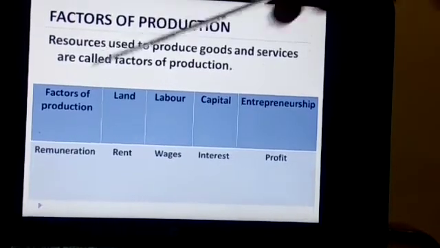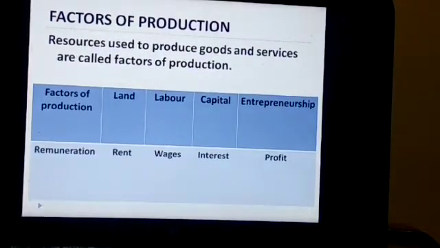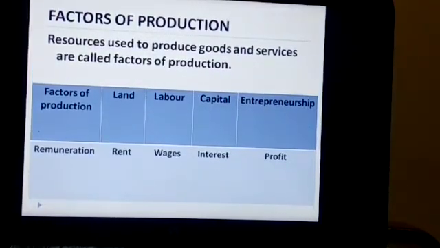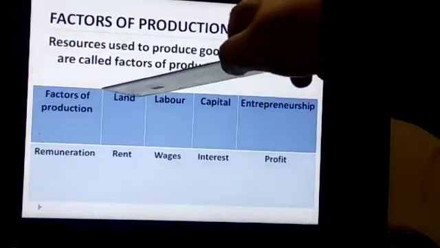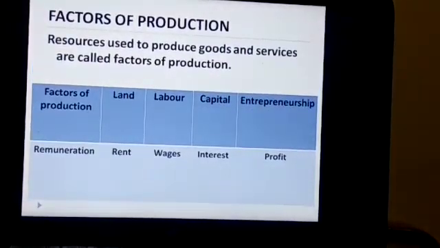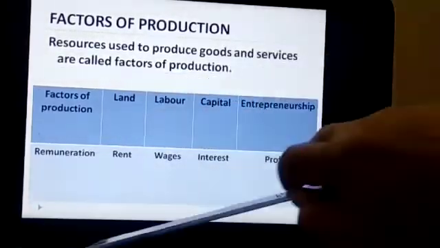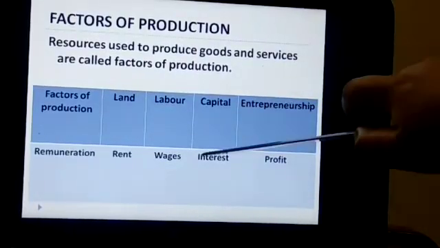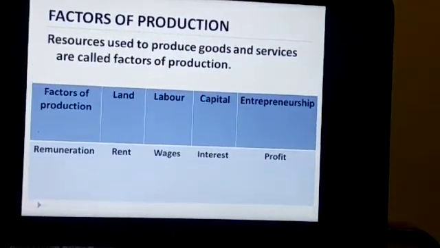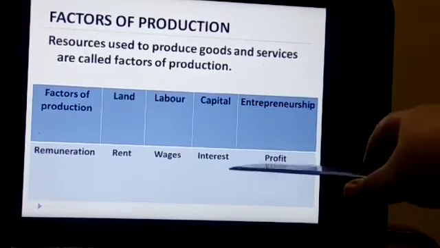First of all, land will be paid the rent, labor the wages, capital the interest, and entrepreneurship will be paid the profit at the last. The entrepreneur is the person who will be paying all of them, paying the rent to land, the wages to labor and the interest on capital. Whatever is left will go to the entrepreneur in the form of profit.